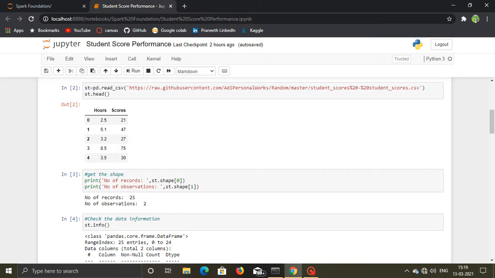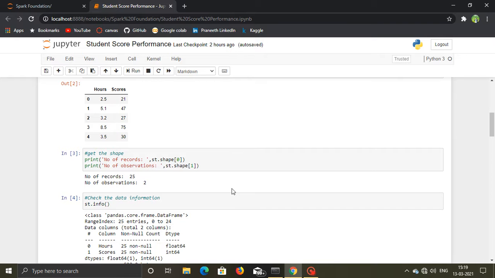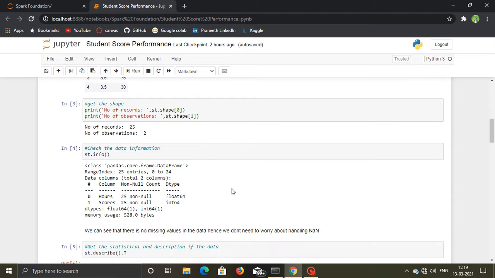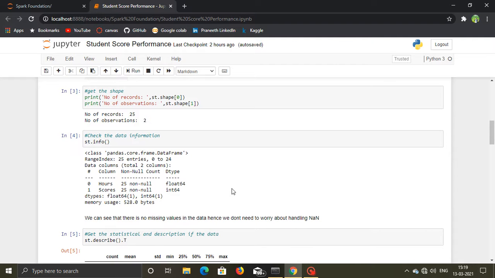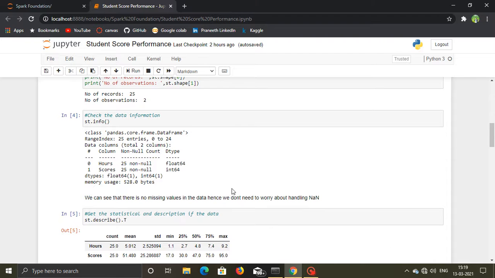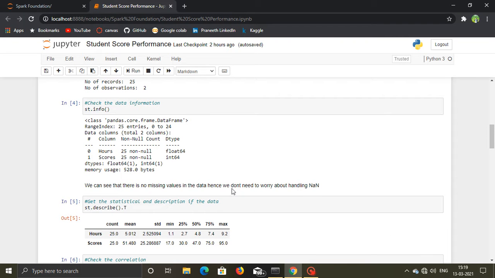And scores is how much he gets based on his performance and preparation. The number of rows in our data is 25, and the number of columns is 2. After that we import all the libraries and data.